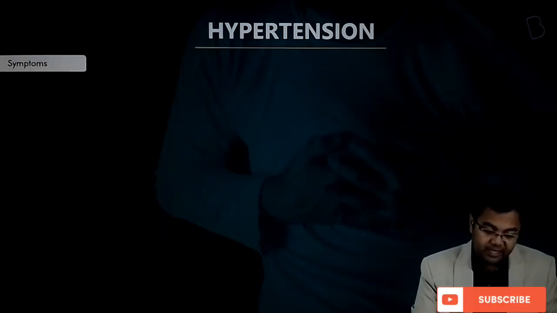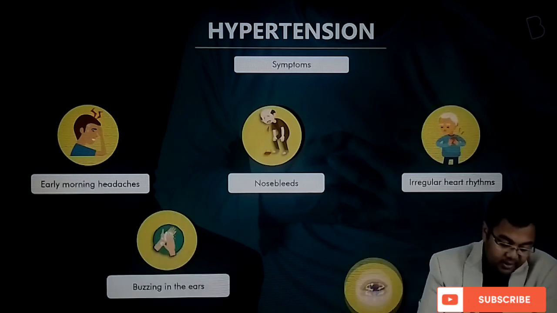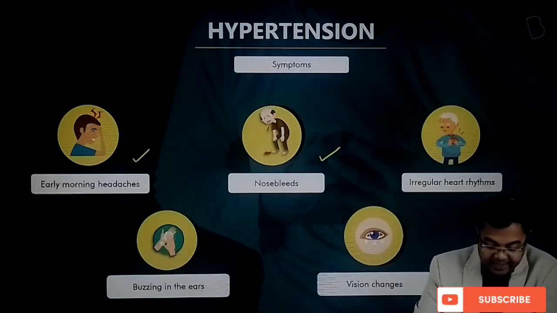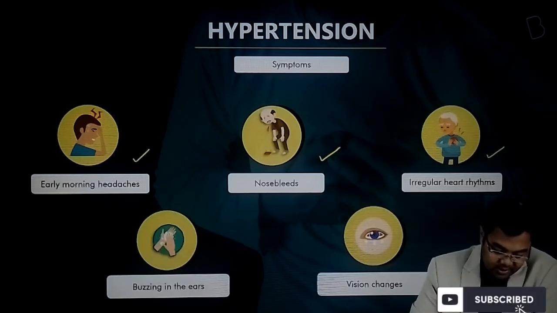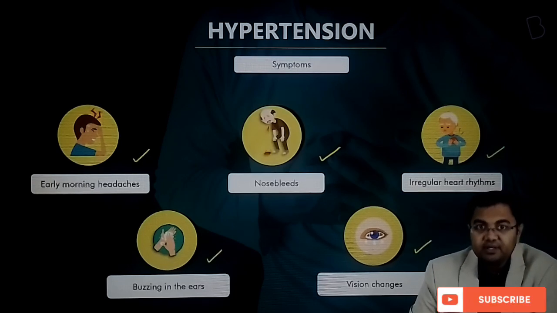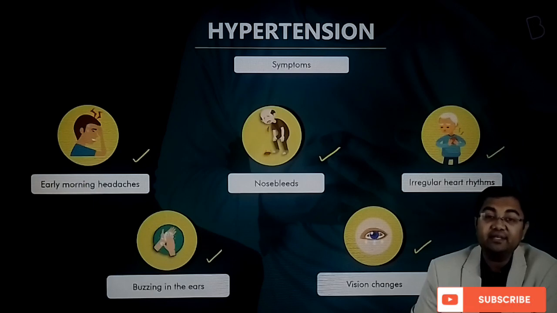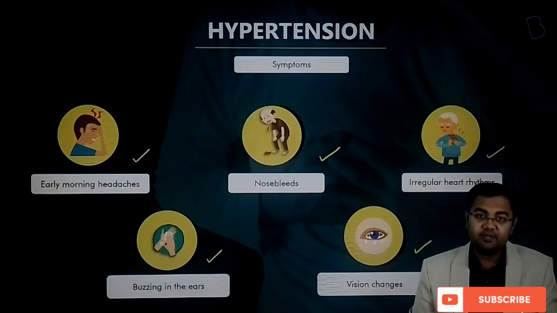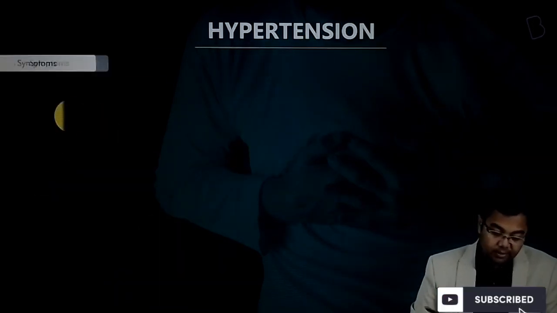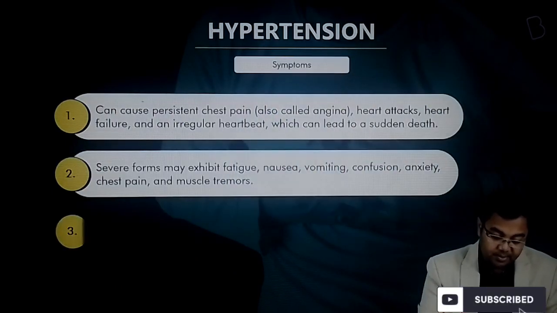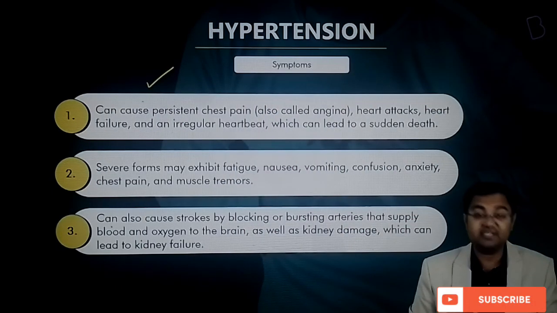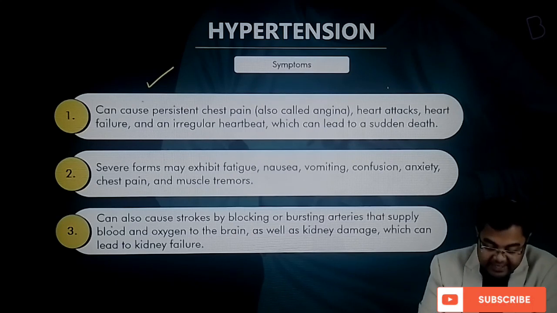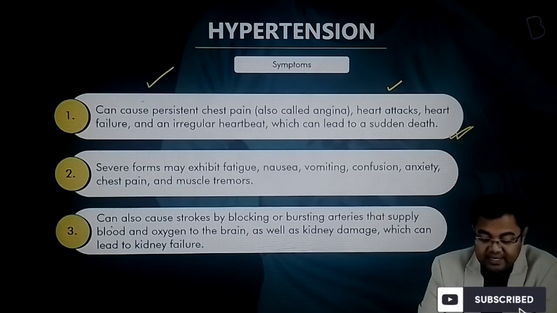So what are the symptoms that we observe with high blood pressure? One, early morning headaches, nosebleeds, irregular heart rhythms, buzzing in the ears and vision changes. All these are different symptoms that can give you a hint that it could be related to high blood pressure or hypertension. Apart from that, it can cause persistent chest pain, can lead to heart attacks, heart failure and an irregular heartbeat, which can lead to sudden death of the person as well.